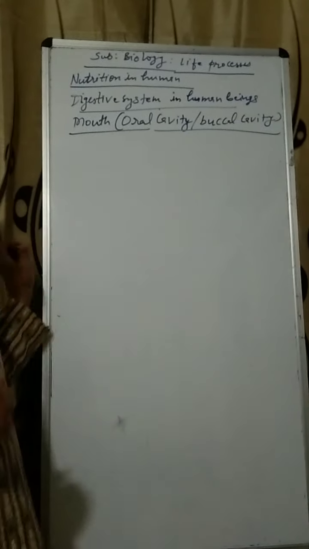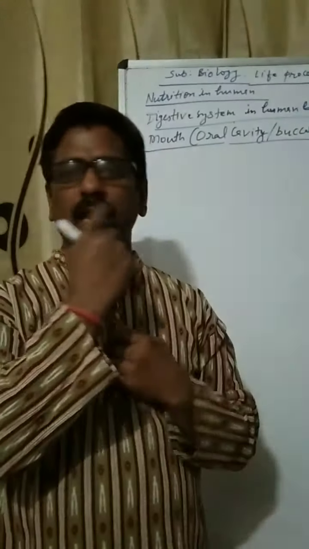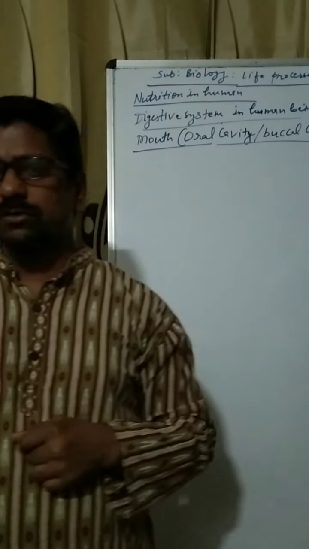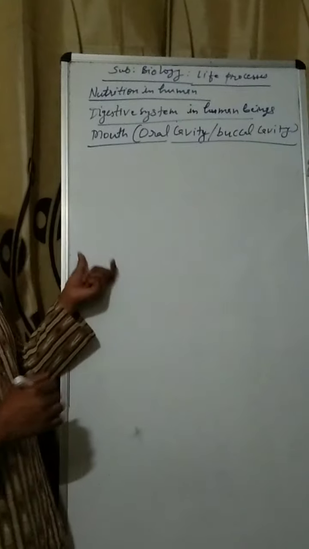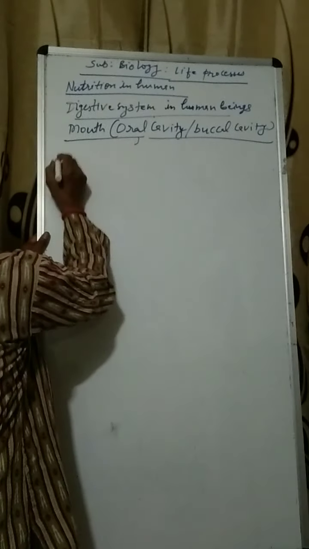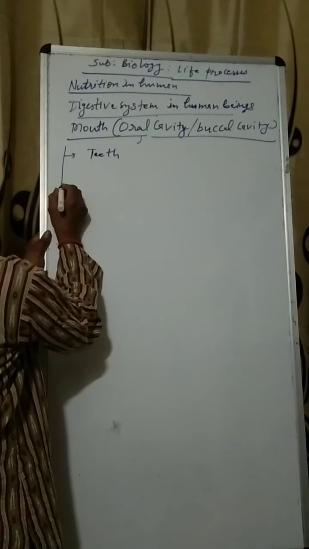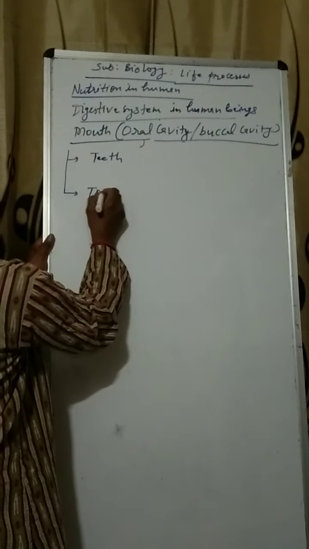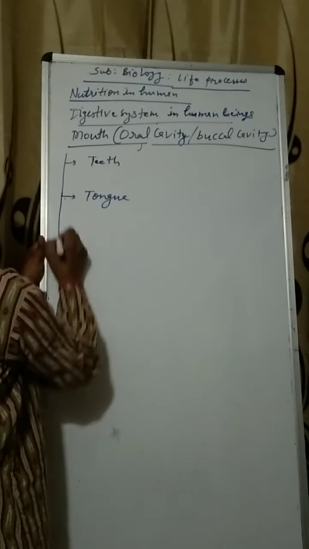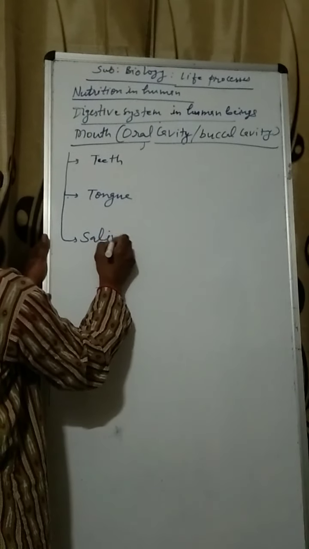What are found in our mouth? Teeth, tongue, and a liquid part. The liquid part is known as saliva. Saliva is secreted by the salivary glands. So in the mouth, three things are there. First of all, teeth. Second thing, tongue. And third thing is salivary glands.